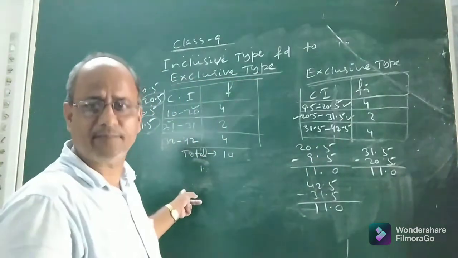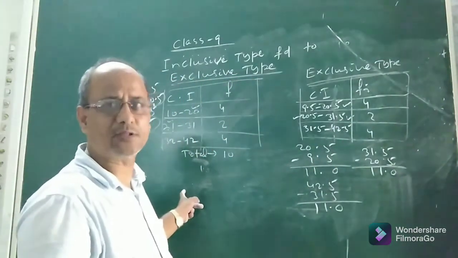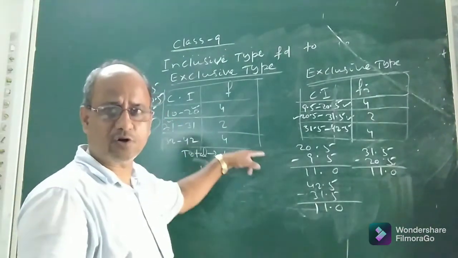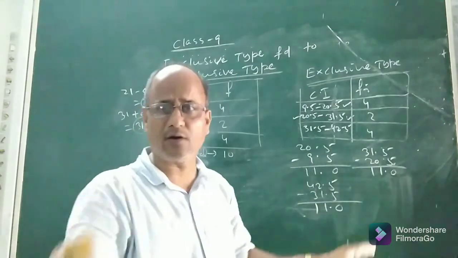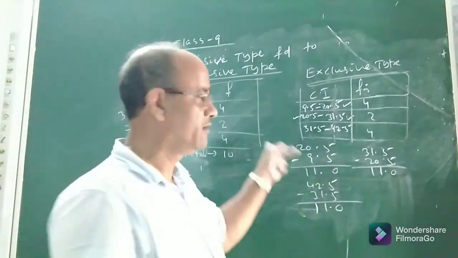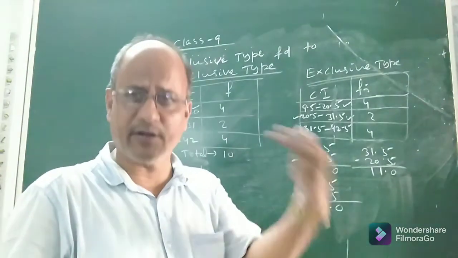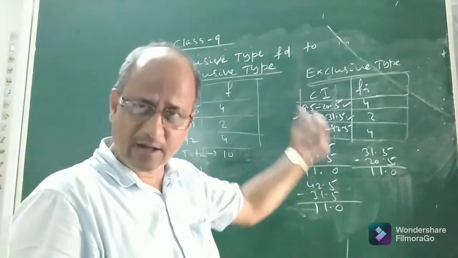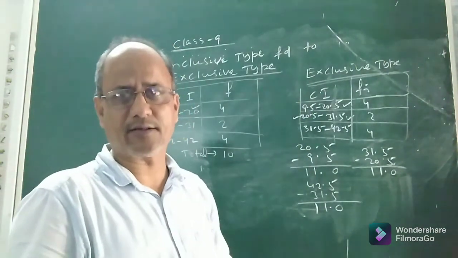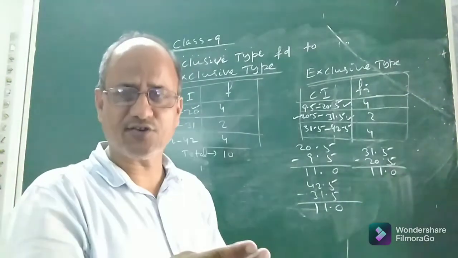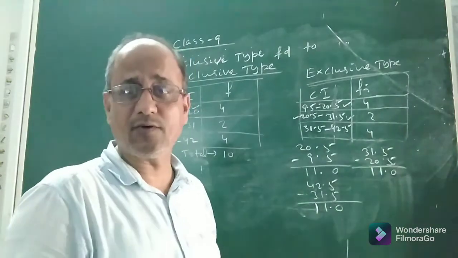But when it was inclusive type or discontinuous, what was the width or size of each class? It was 10. So the width will change, but the frequency will not change when an inclusive type group frequency distribution is converted into an exclusive type or continuous classes. When classes are made continuous, the width may change, but the frequency will not change.